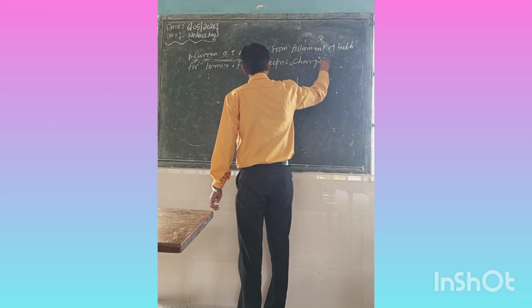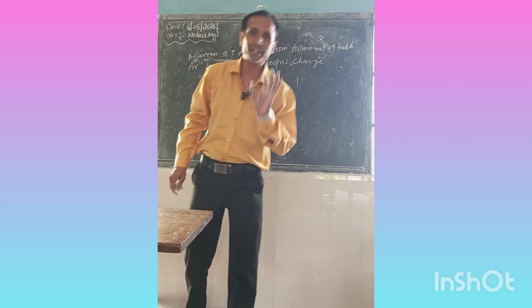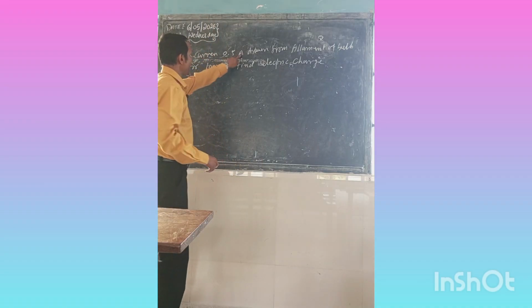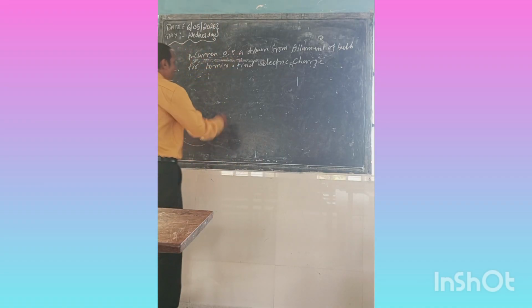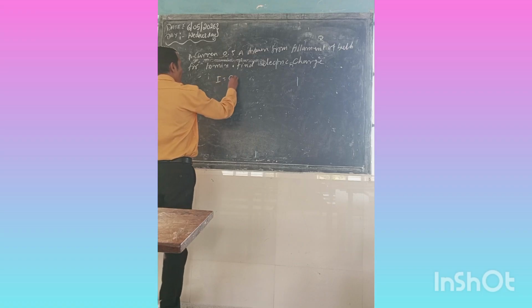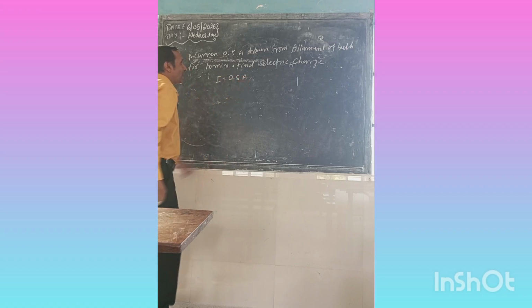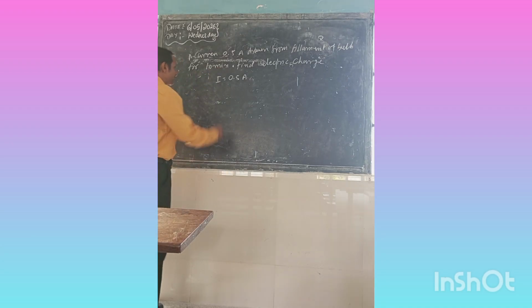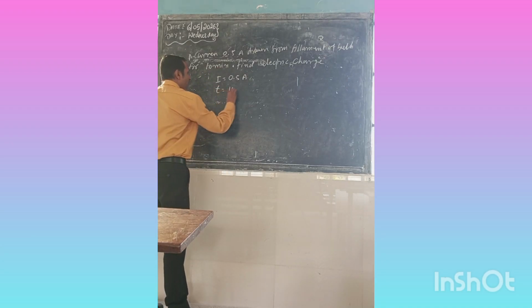First we have to see what quantities are given. Given current I is equal to 0.5 ampere. Time t is equal to 10 minutes.